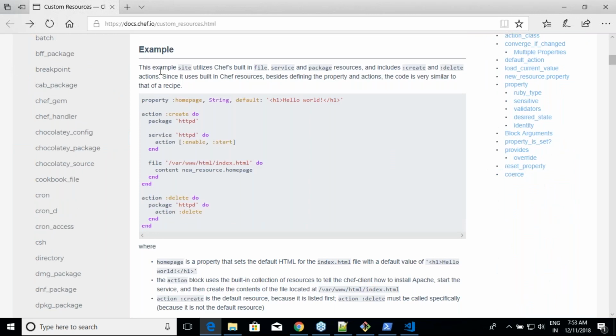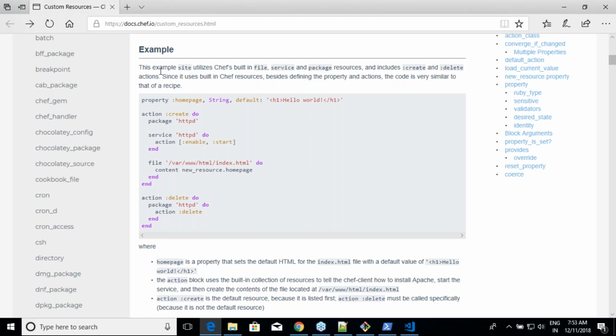So he is trying to write his own resource. In his resource, he says there is a property called home page, which is a string, and the default value of that is hello world. Am I clear on this? This has the property, and action has two values. One is create, the other one is delete.